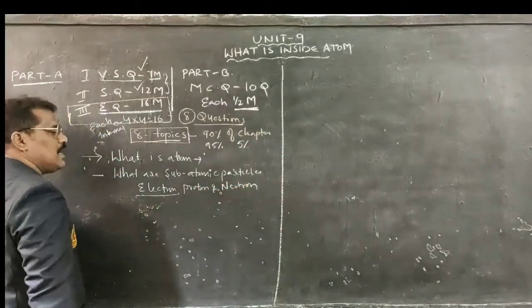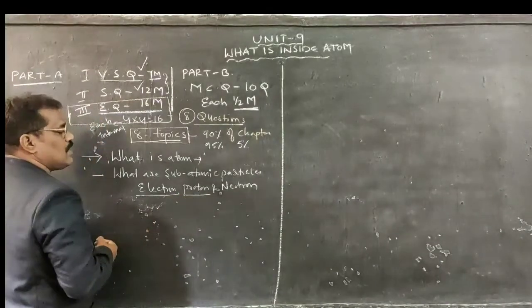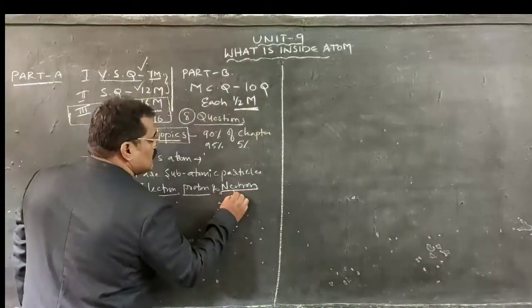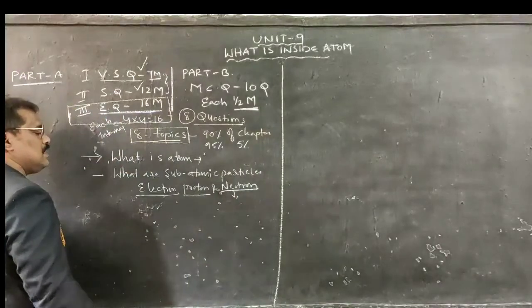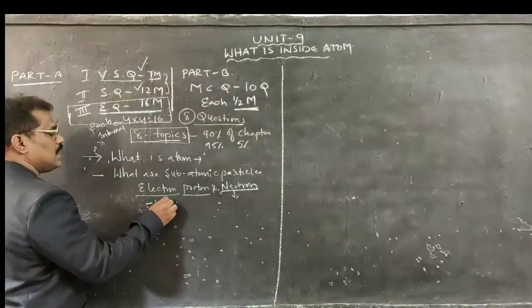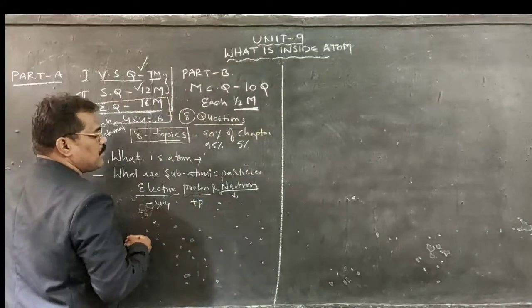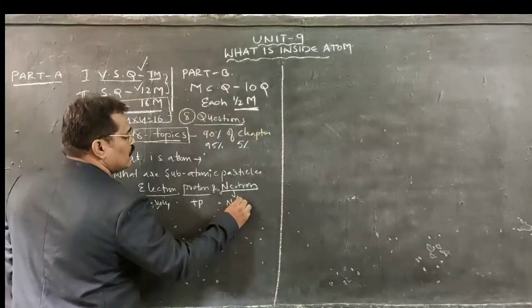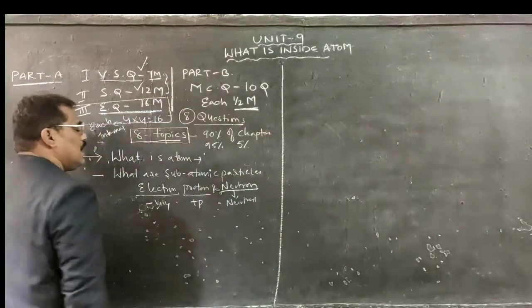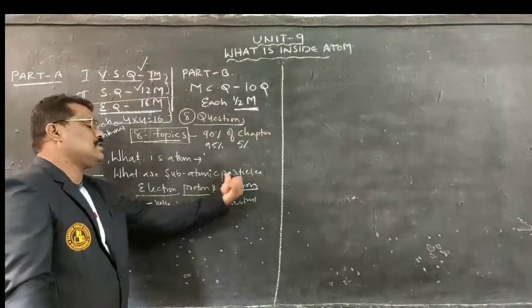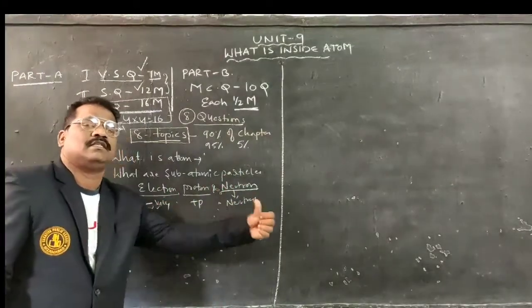Electron has its own characteristics, proton has its own characteristics, as well as neutron. Electron is a negatively charged particle, proton is a positively charged particle, neutron is a neutral particle, along with atomic mass. Their characteristics we have already discussed in the chapter.